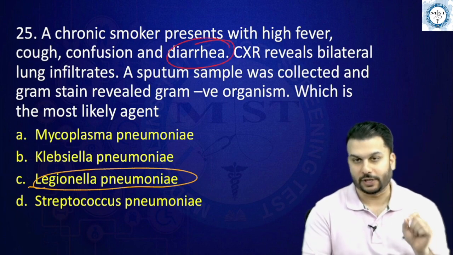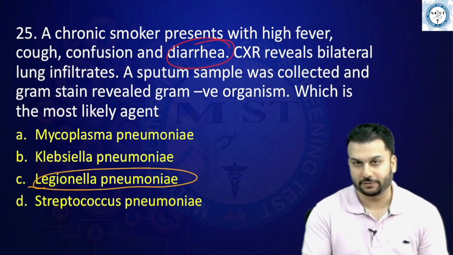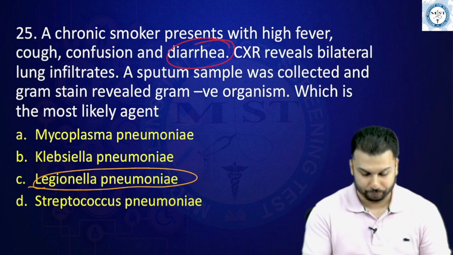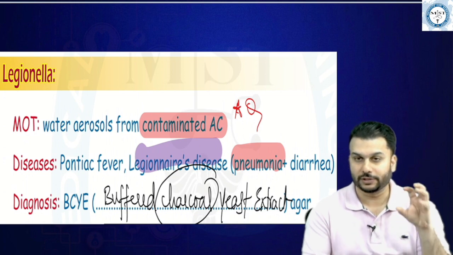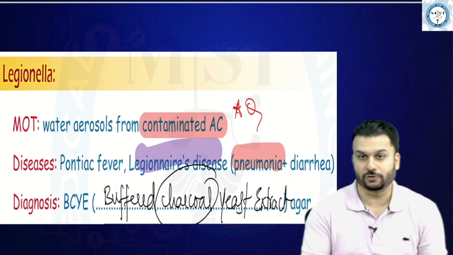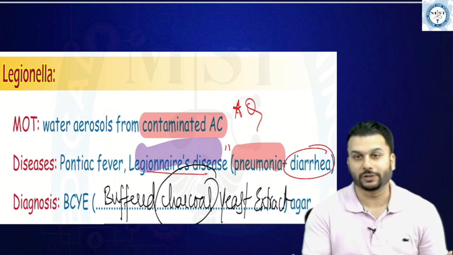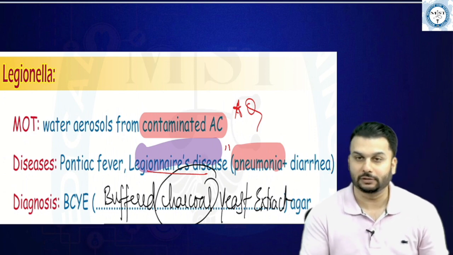I had told you several times, if you see pneumonia with diarrhea, a specific feature in this, then we should start thinking Legionella. We said the mode of transmission of this is from the air conditioners. That is also a buzzword. Legionnaires disease, we said, is a pneumonia along with diarrhea, right? So that's why the answer would be Legionella.